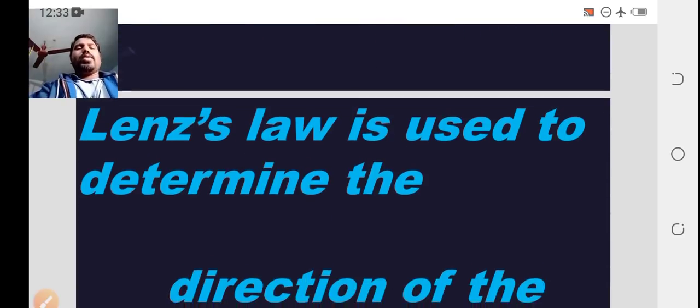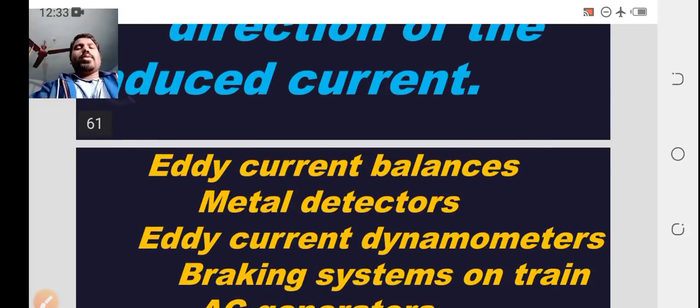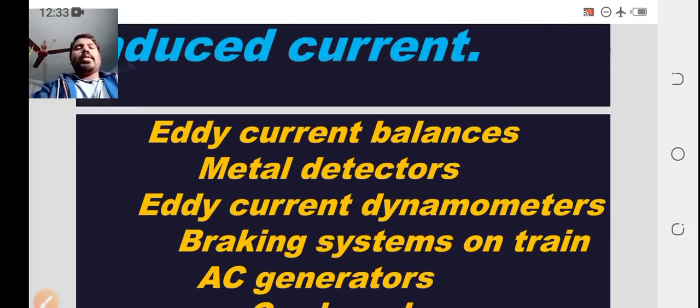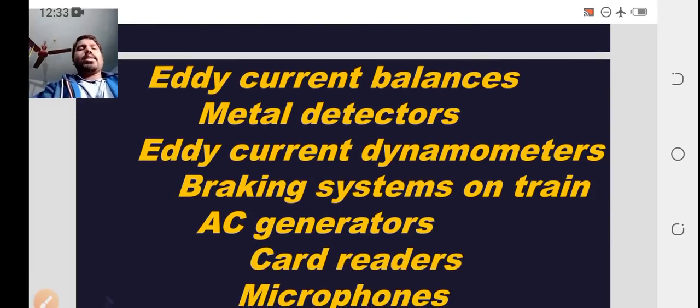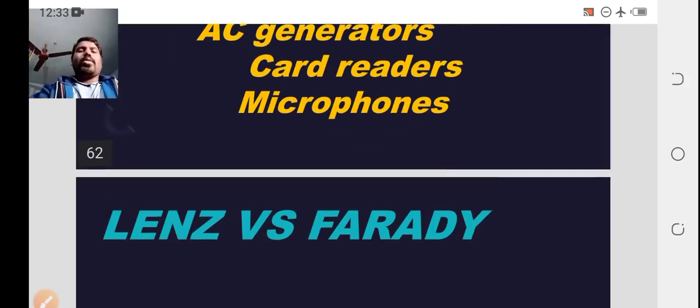Applications of Lenz law: Lenz law is used to determine the direction of induced current, and it is also used in eddy current balance, metal detectors, eddy current dynamometers, braking systems on trains, AC generators, car radiators, and microphones.